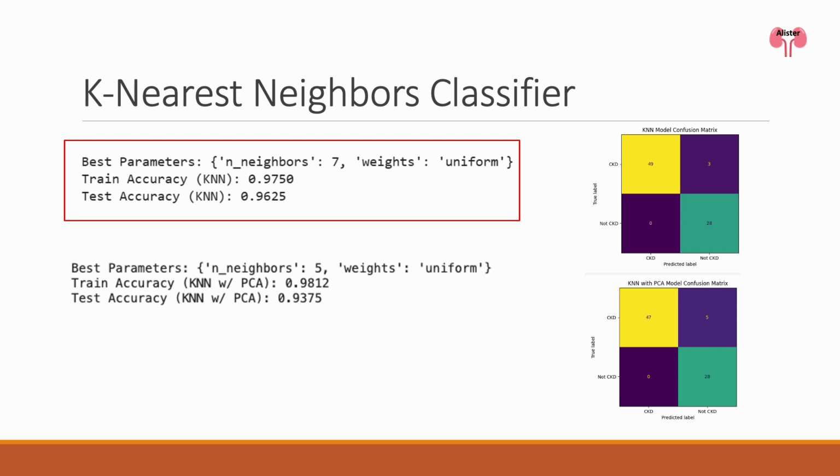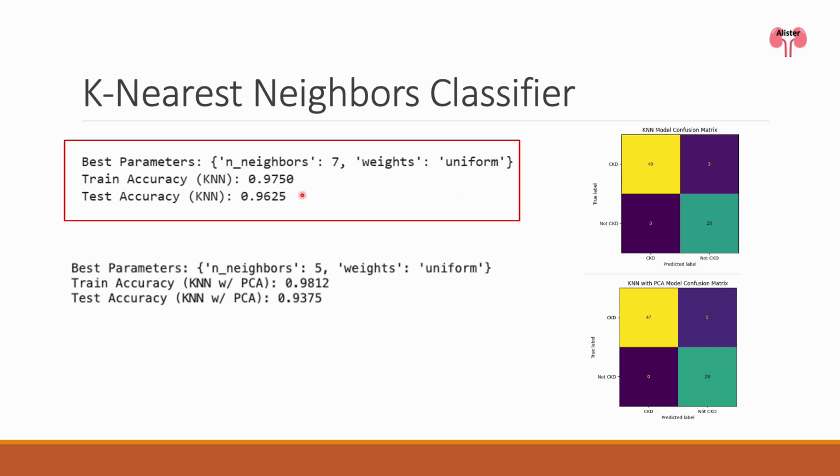The next model we investigated was K-nearest neighbors. This model looked at the K closest data points and used those to make the prediction. We first did this on the full-scale dataset and used grid search from 3 to 15 neighbors and uniform or linear weighting of the K nearest neighbors. The optimum parameters were 7 neighbors and a uniform weight. This gave a test accuracy of 96%.